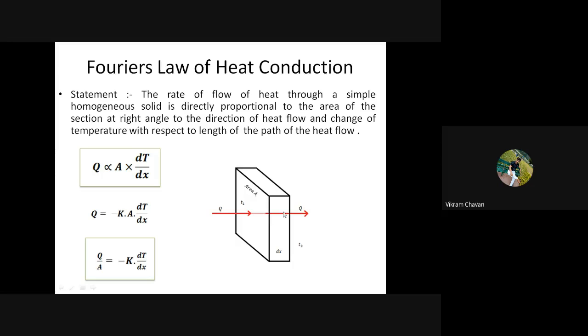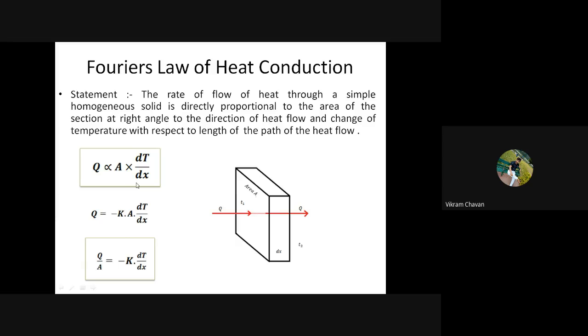So how much distance needs to be traveled by heat to reach the other surface? That distance is nothing but the thickness of that particular slab. So dx is the length which needs to be traveled by the heat to reach the other surface.